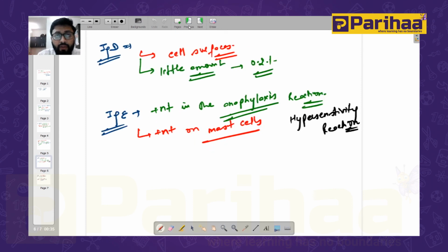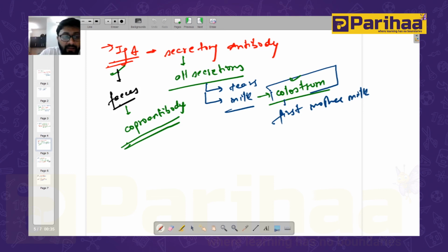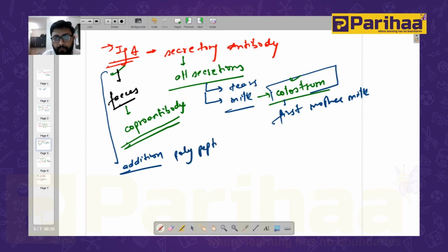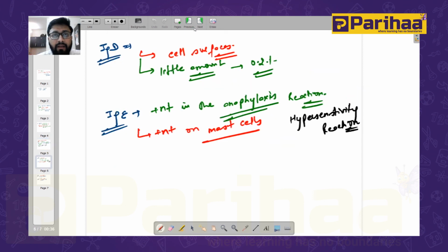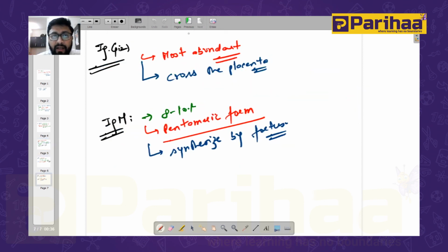One more thing that we should remember in IgA is that it has an additional polypeptide, the J chain, which joins the two parts of the IgA. So these are some important questions that will always be there in NEET, like IgA, IgD, IgE, IgG and IgM.